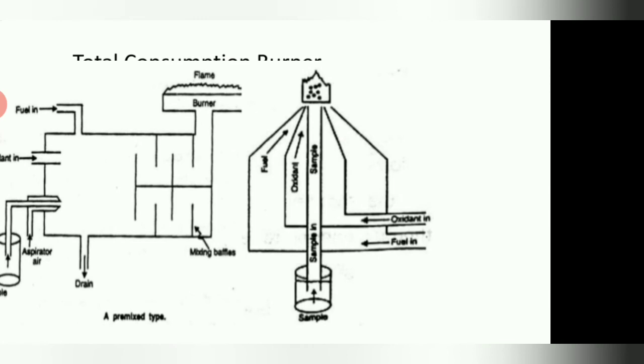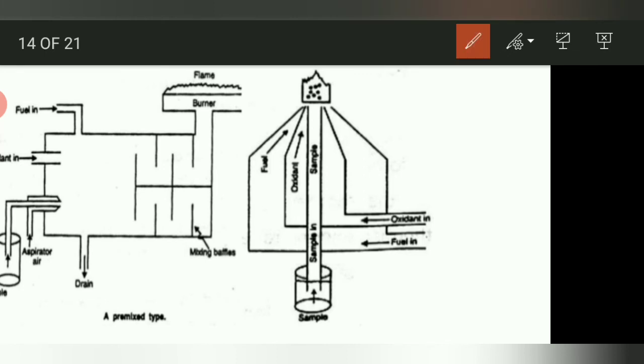In it, the sample solution, the fuel and the oxidizing gas are allowed to pass through different passages. From this side the sample gets introduced, here the fuel is introduced, and here the oxidant gets introduced towards the top of the burner.